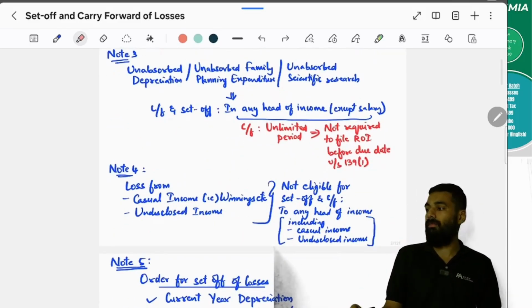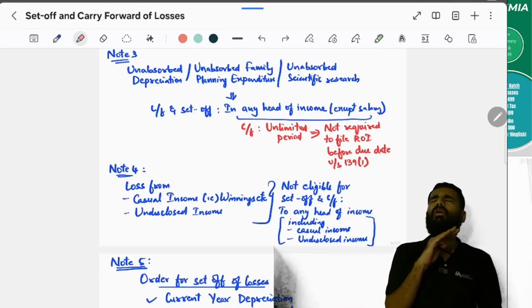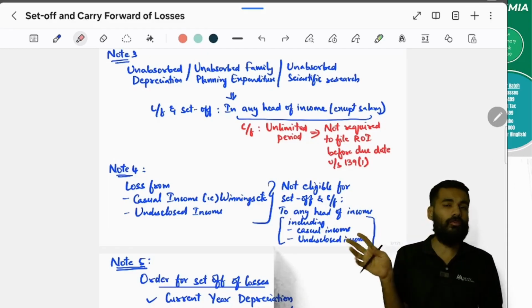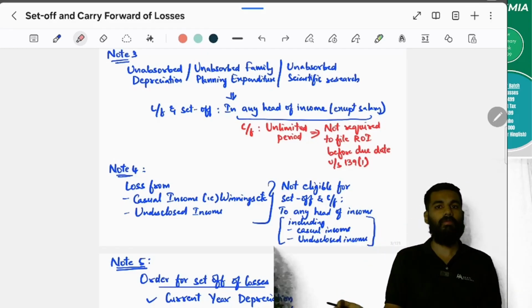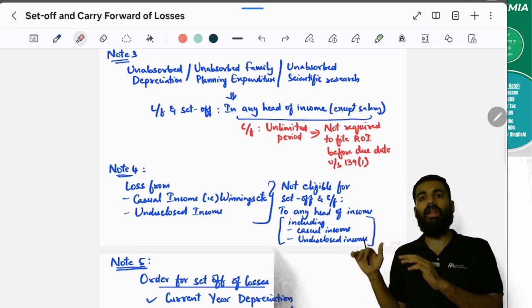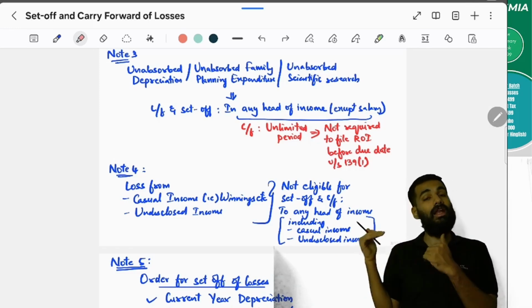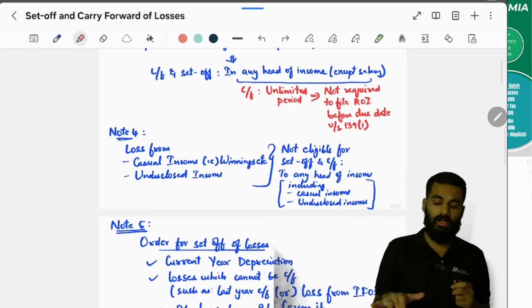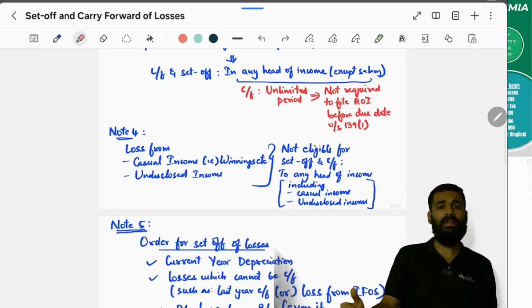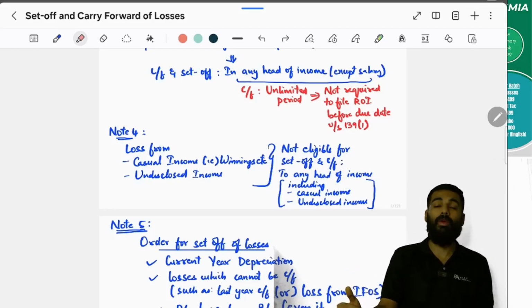Next, unabsorbed depreciation, unabsorbed family planning, or unabsorbed scientific research. You can carry forward for any number of years, and you can set it off from any head of income except salary, and you don't have to file return of income within the due date. Later also you can file belated return also. Yes or no? Yes.